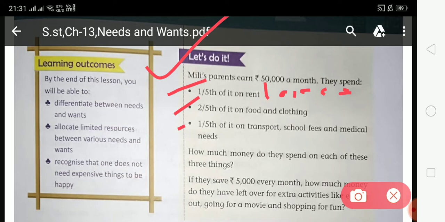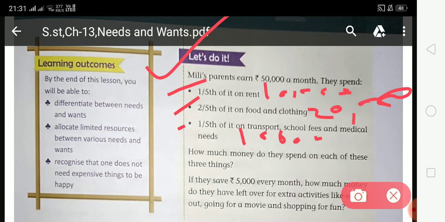Two-fifths of it on food and clothing. Two-fifths means 20,000 on food and clothing, and one-fifth of it on transport, school fees, and medical needs. One-fifth means 10,000. So in total they spend 40,000 on these three things.